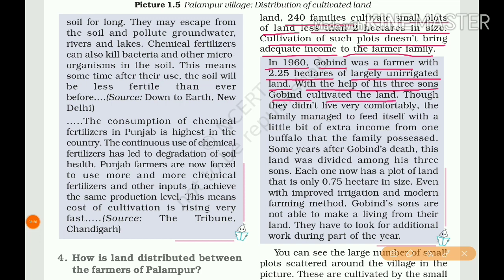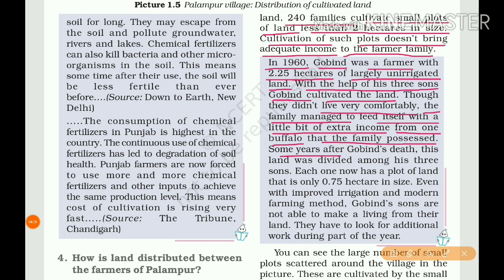Though they did not live very comfortably, because that income is not enough, the family managed to feed itself with a little bit of extra income from one buffalo that the family possessed. So they have one buffalo, from which they are getting extra income to somewhat manage their family.